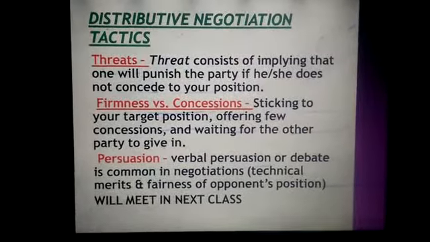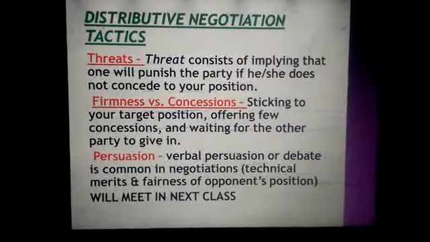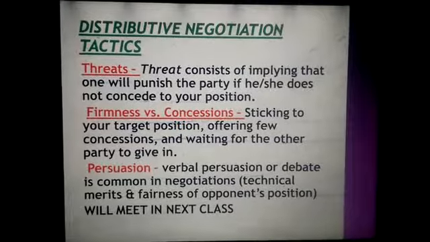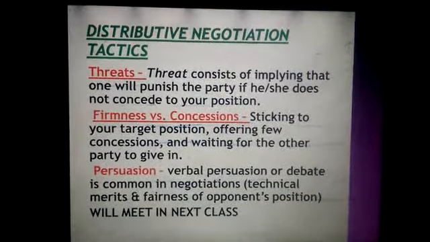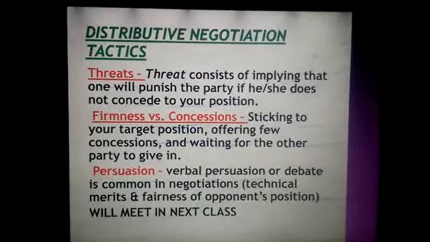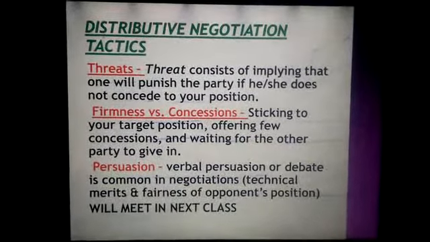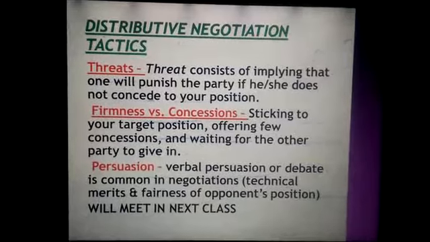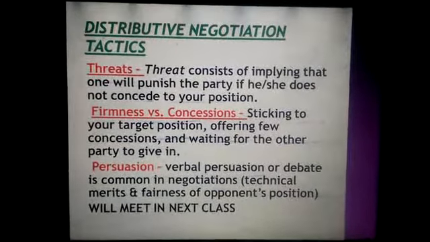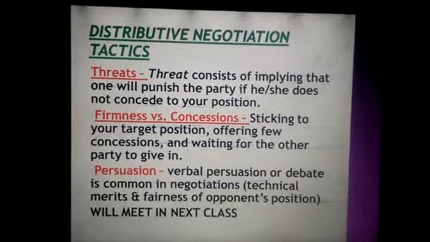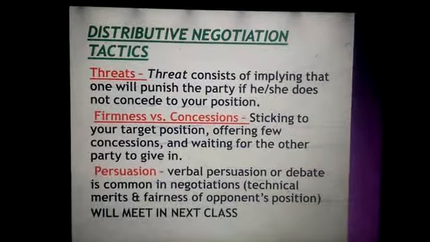Then you have distributive negotiation tactics. The first technique is threat. What is threat? Threat consists of implying that one will punish the party if he or she does not concede to your position. Then firmness versus concessions: distinguishing your target, offering a few concessions, and waiting for the other party to give in. Then you have persuasion, verbal persuasion or debate in common negotiations, on the technical merits and fairness of the opponent's position.